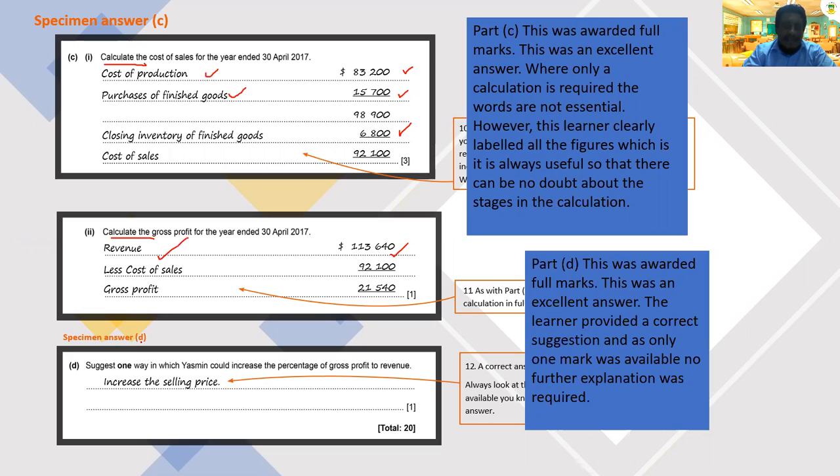Next one: suggest one way to increase the percentage of gross profit. They ask for one, so you just answer only one. No need to start with 'I would like to suggest'. Go straight to the point. Make it simple. Only 1 mark, 1 point is enough. If they give you 2 marks, give 2 points. They will tell you how many points they need. Just follow the question.